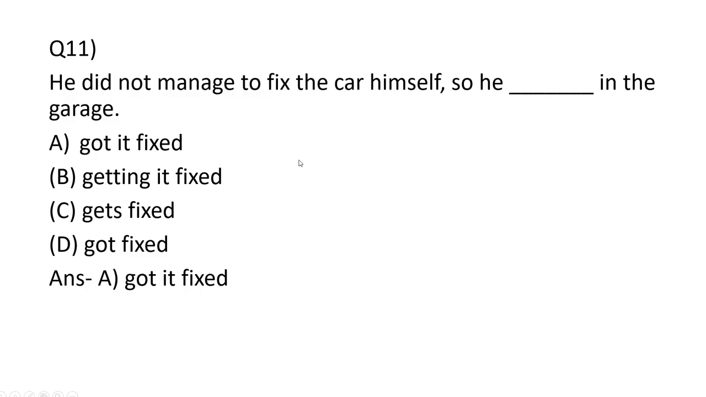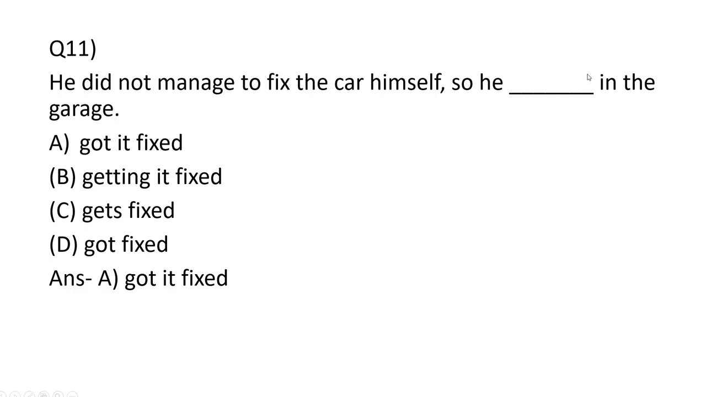Next question: he did not manage to fix the car himself, so he dashed in the garage. Options are: got it fixed, getting it fixed, gets fixed, got fixed. So here it is he. So he got. Here we have two options of these four options. He got, then it is it fixed or fixed.